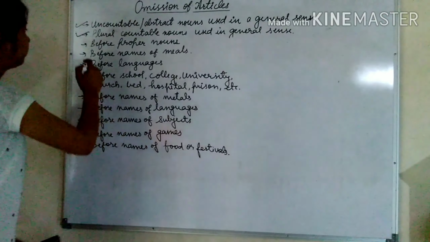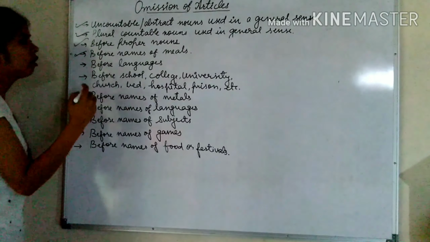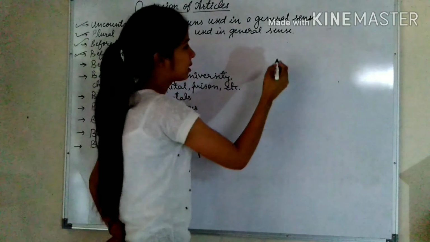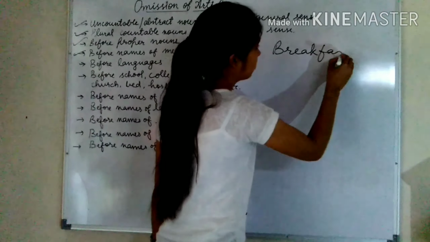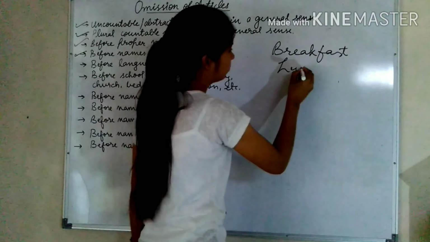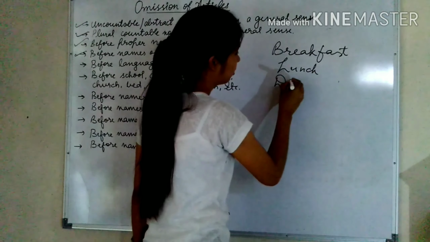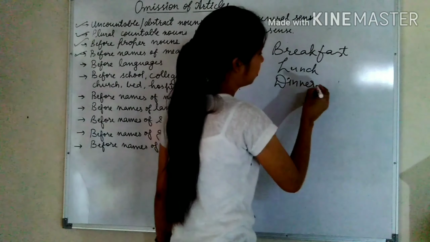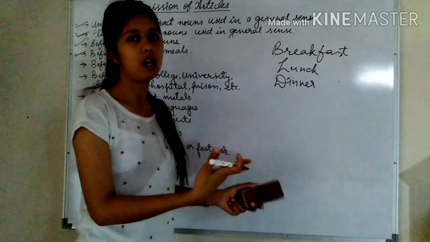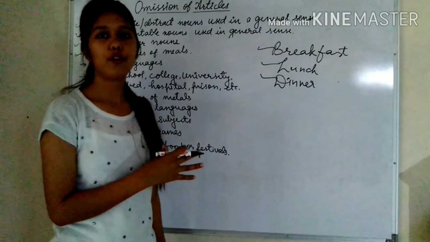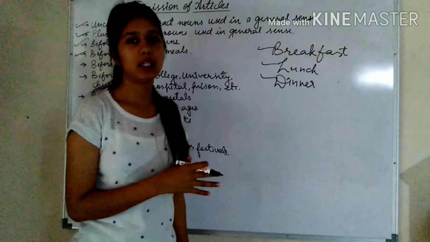Next one is before names of meals. What are meals? Like breakfast, lunch, dinner. These are some meals that we have in the morning, in the afternoon, in the evening. So before these, we do not use any article.